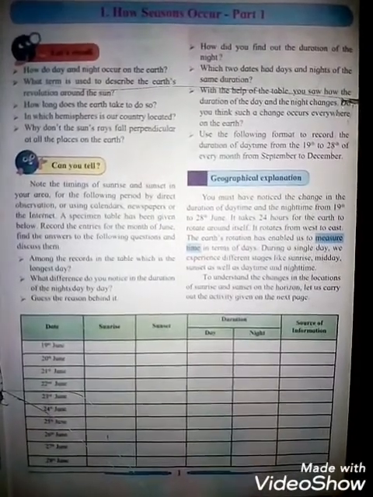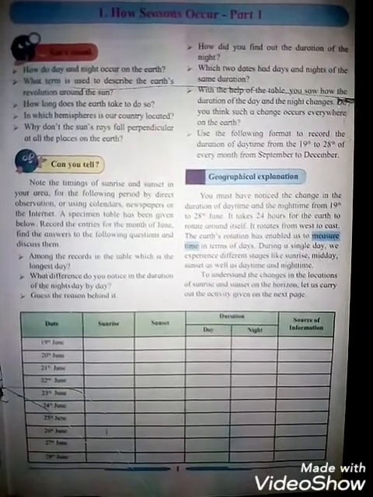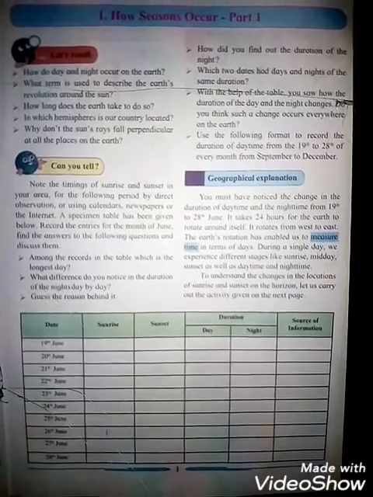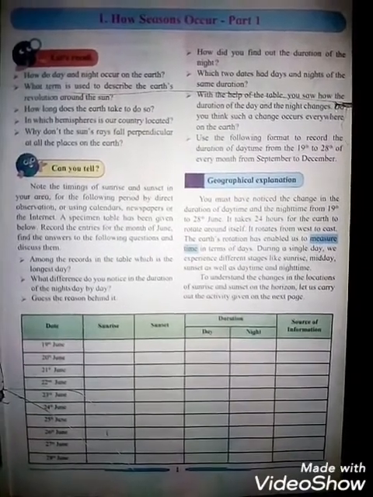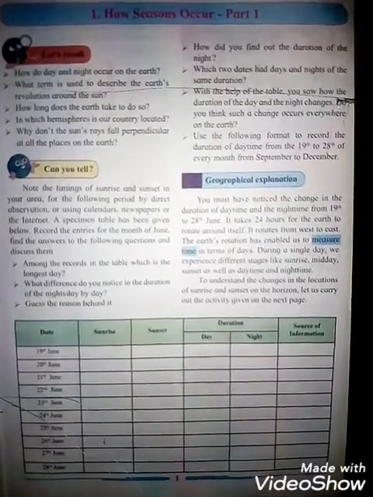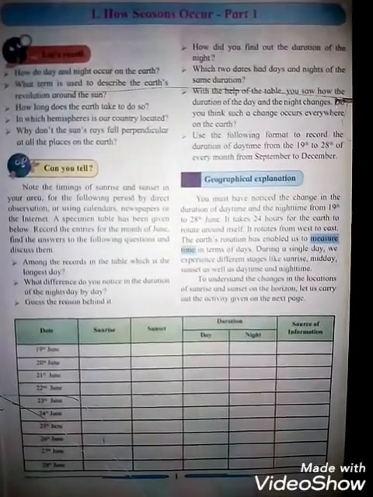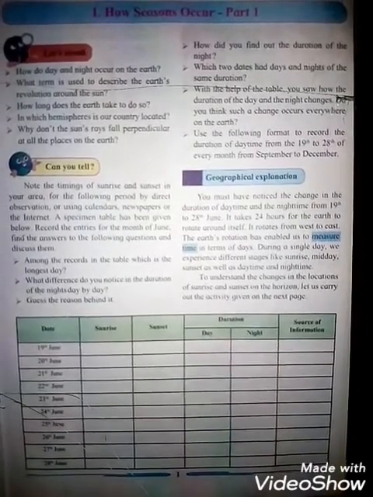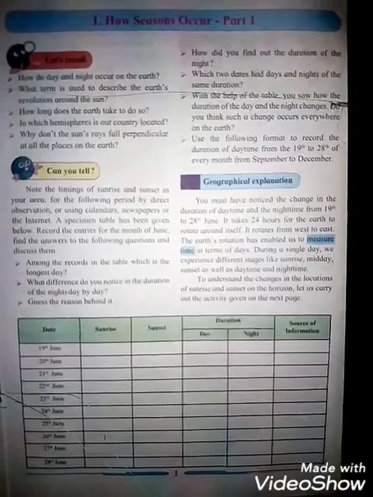In this table, dates are given from 19th June to 28th June. So you have to observe the sunrise, sunset, and daytime, that is day and night, and the source of information, where you are getting the information from: the calendar, direct observation, newspapers, or the internet. So it is activity based.